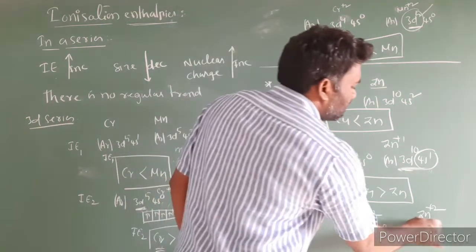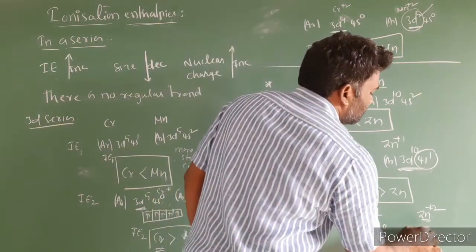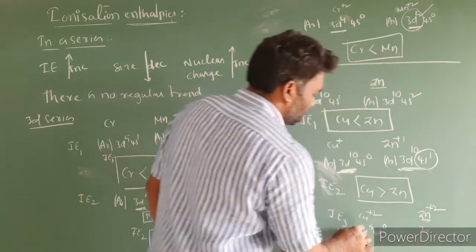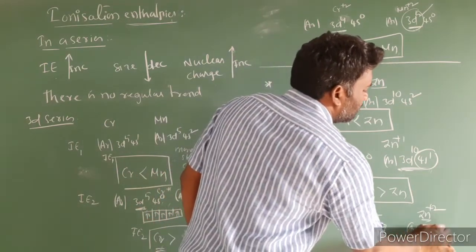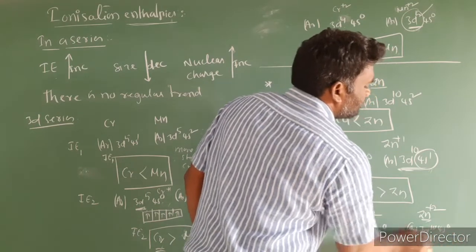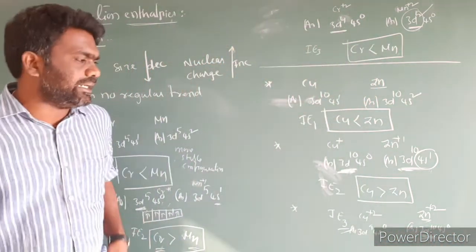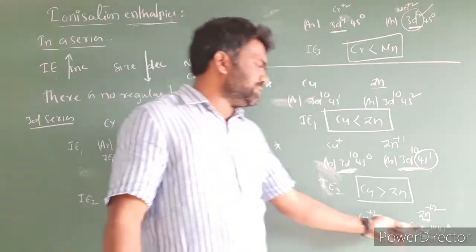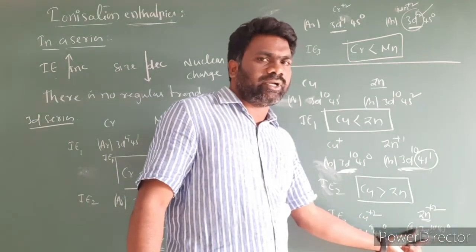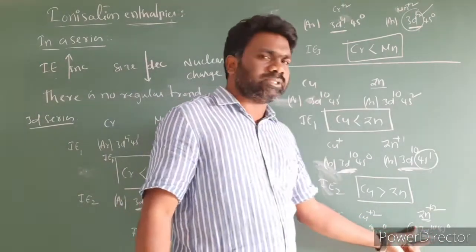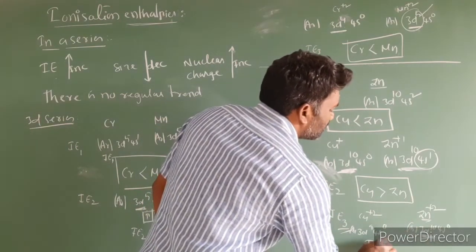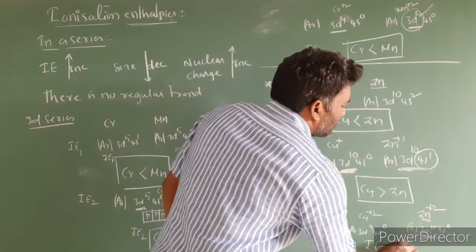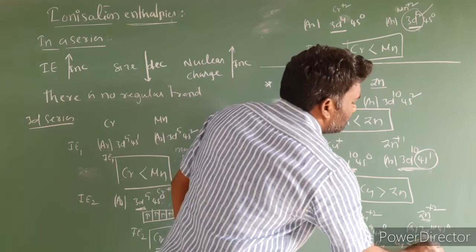The zinc configuration is argon 3d10 4s0. Look here. We have a d10 configuration, so the energy required to remove this electron is more. So IE3 of copper is less than zinc.